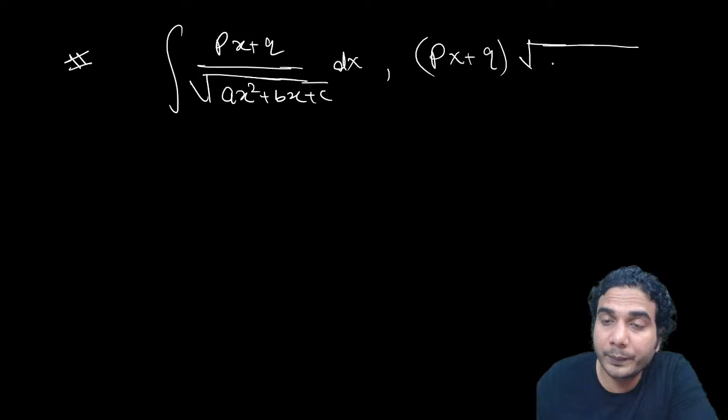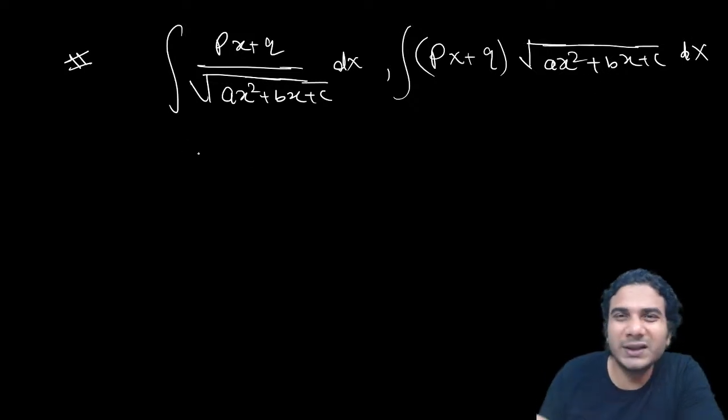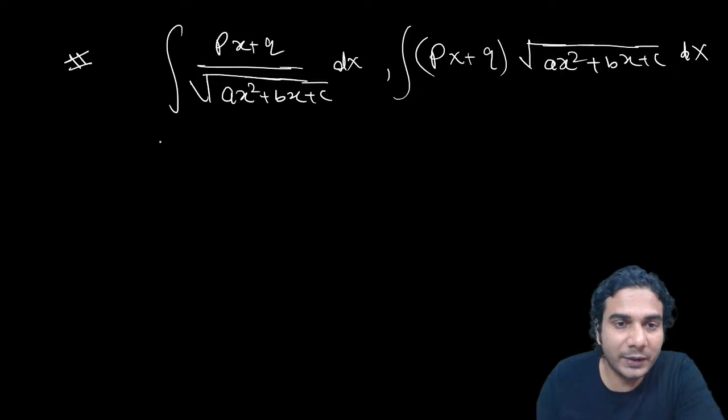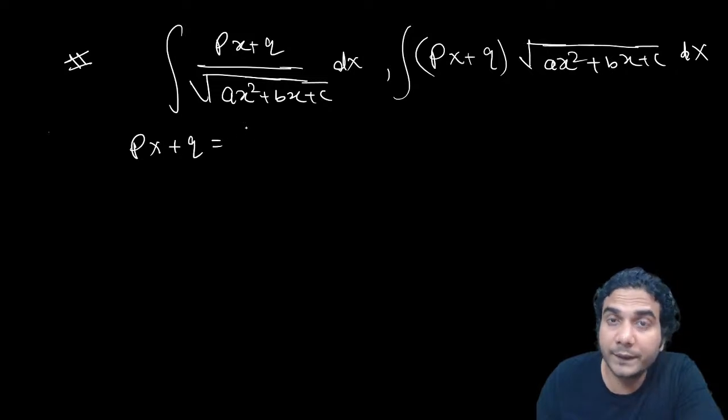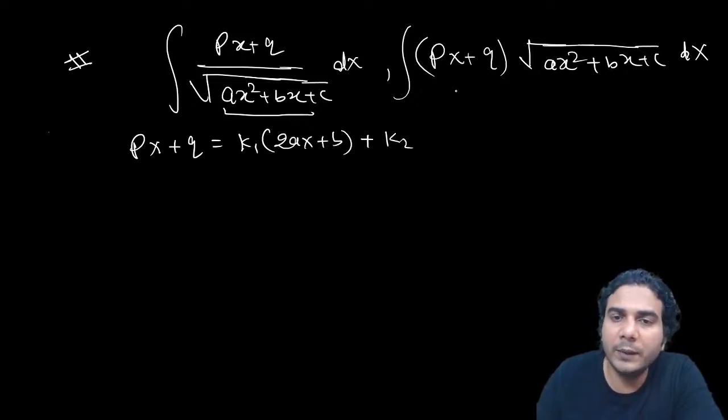So there are some particular forms which you need to learn in order to solve the problem, all right. This is pretty simple, you can guess it because we have already done linear upon quadratic, okay. So it's the same thing. In this you need to express the numerator px plus q in terms of k1 times the derivative of the quadratic in the denominator, that is 2ax plus b, plus k2, okay. And then solve it, then put it here. So see what will happen.